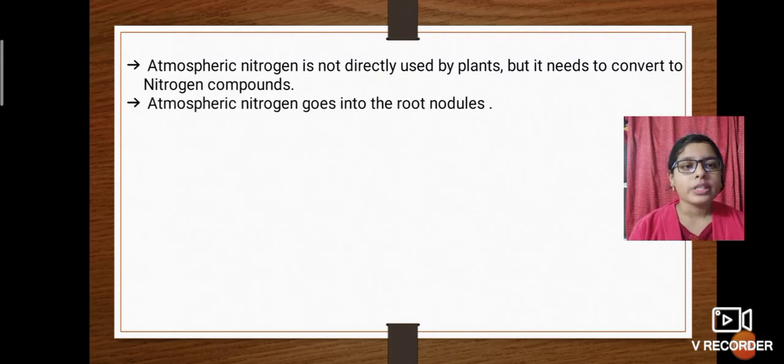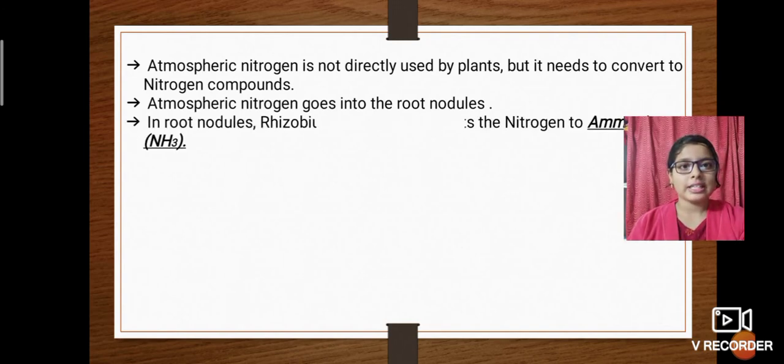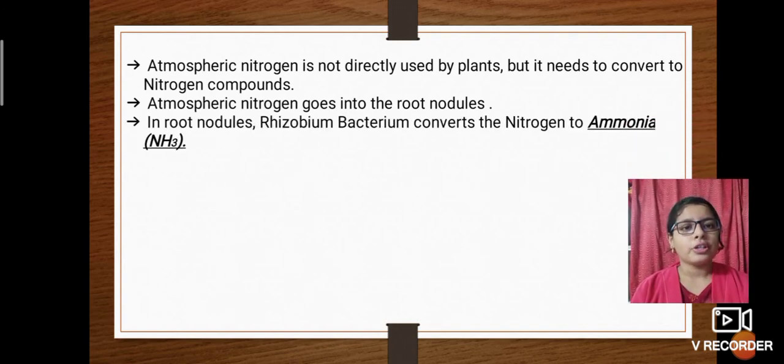Atmospheric nitrogen goes into the root nodules. Yes, this is the first step. Keep it in your mind, guys. So the first step is that the atmospheric nitrogen goes into the root nodules. First, they'll go into the root nodules. This is the first step. And the second step is, in the root nodules, rhizobium bacterium converts the nitrogen to ammonia. In root nodules, as I said before, rhizobium is present.